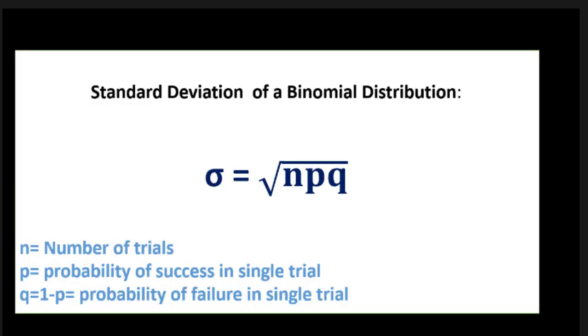Now let us see the standard deviation of a binomial distribution. The standard deviation of a binomial distribution is given by the formula: root over n times p times q, which is shown over here.